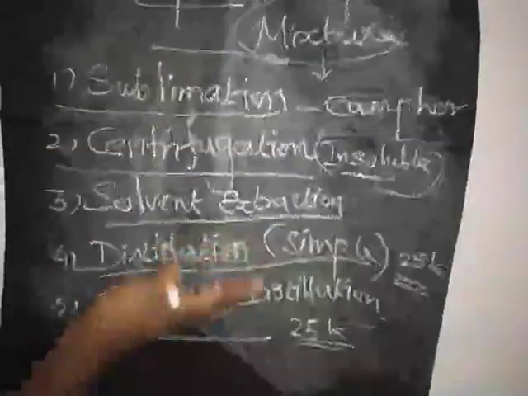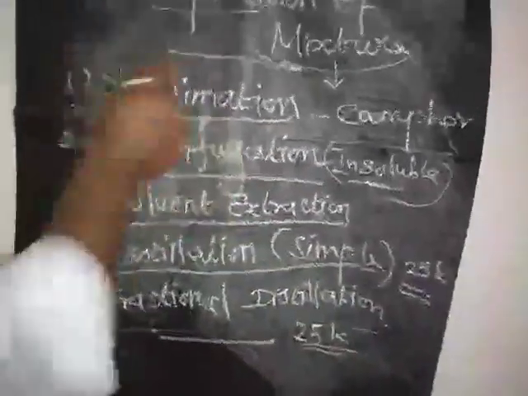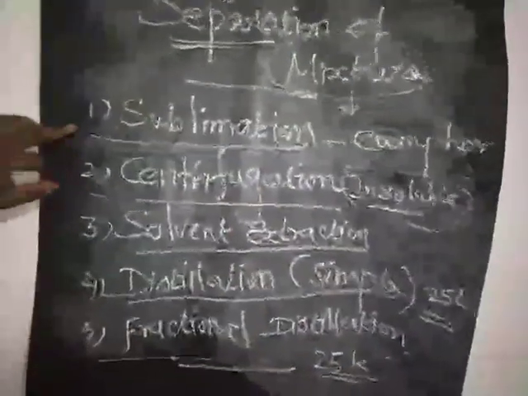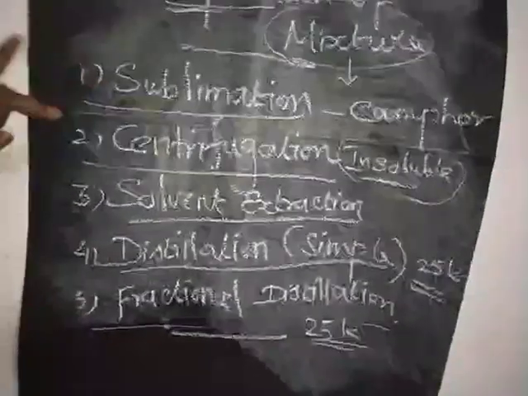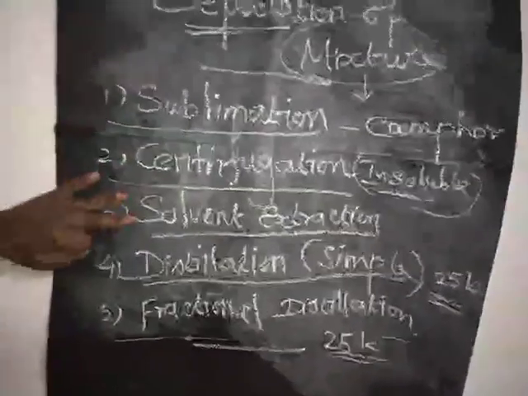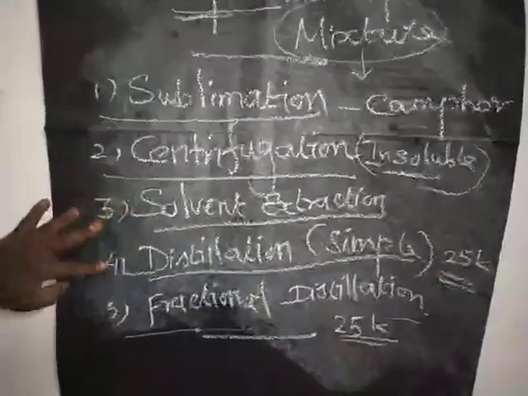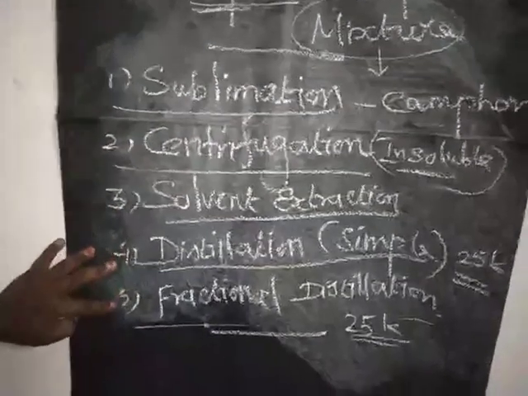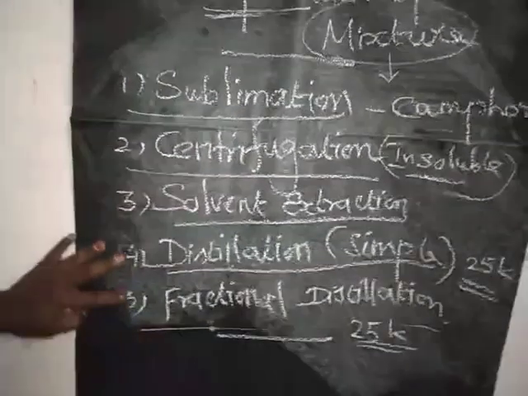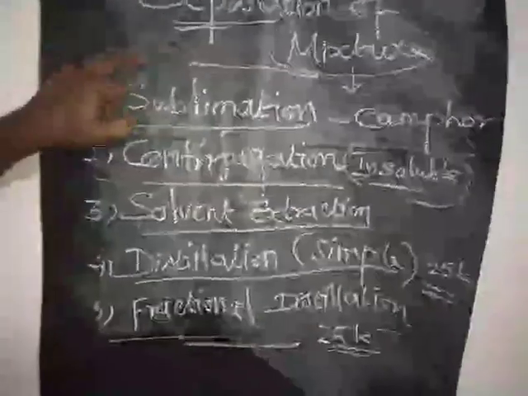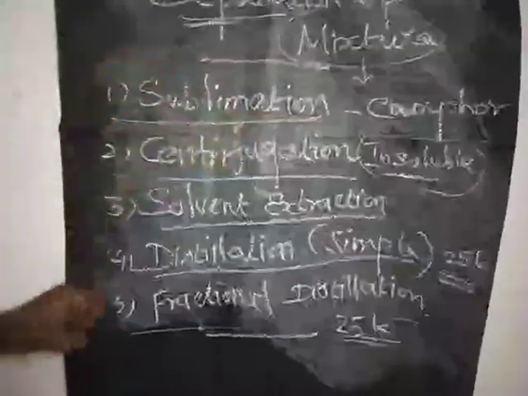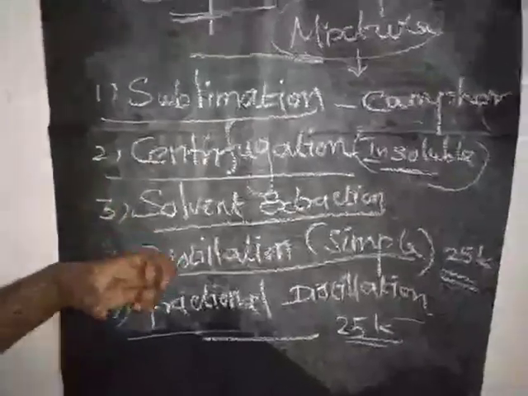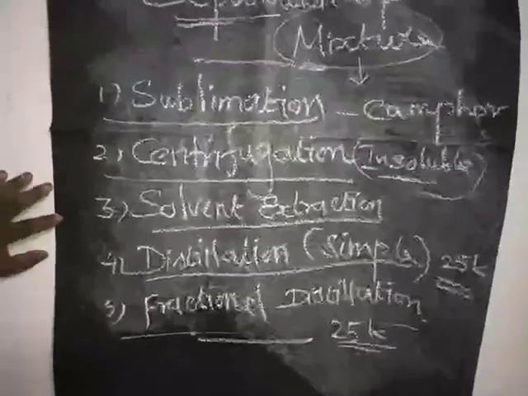So these are all the methods available for the separation of mixtures, to separate the individual substance from the mixture. What are the methods available? One is sublimation, second is centrifugation, third is solvent extraction, fourth is distillation, that is simple distillation, and fifth is fractional distillation. These are the methods used to separate the individual substance or compound from the mixture.